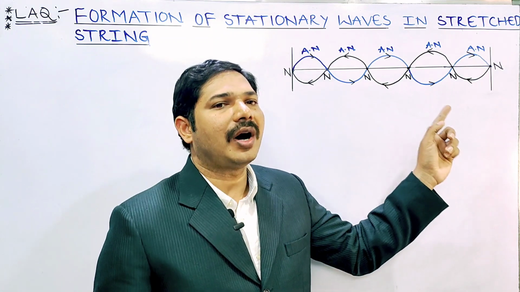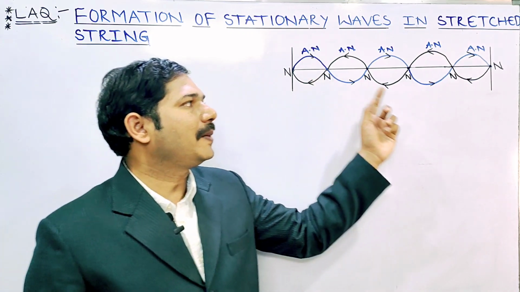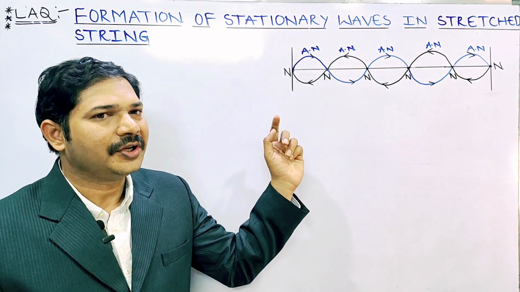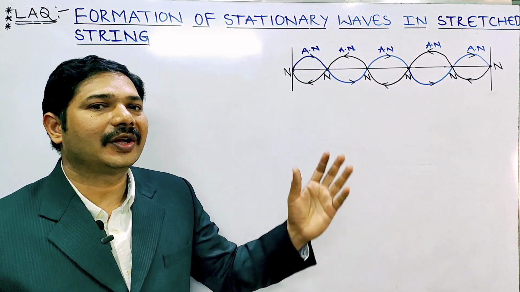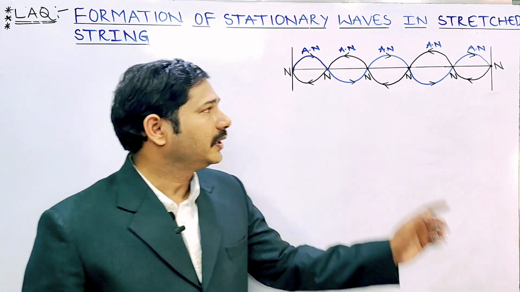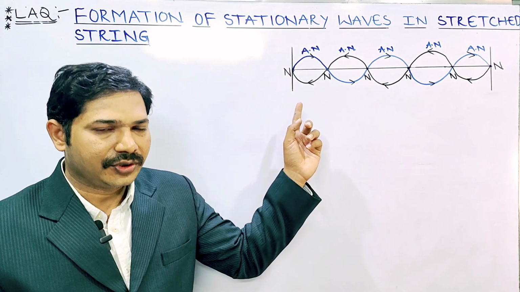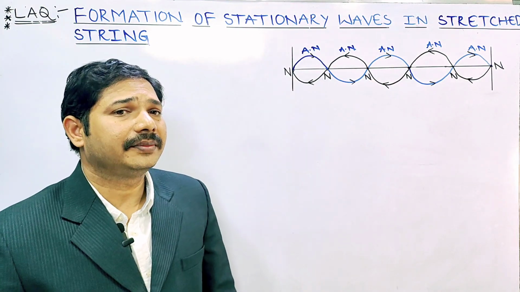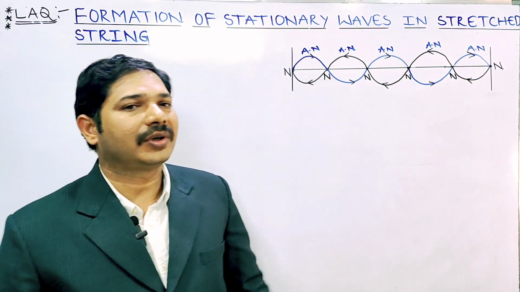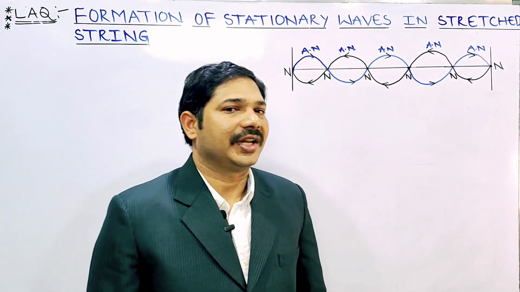These two have the same frequencies and amplitudes, but they are superimposed in opposite directions. This superposition of the two transverse waves is called a stationary wave. When two waves of equal frequency and amplitude move in the same medium but are superimposed in opposite directions, the two transverse waves superimposed in opposite directions are called a stationary wave.